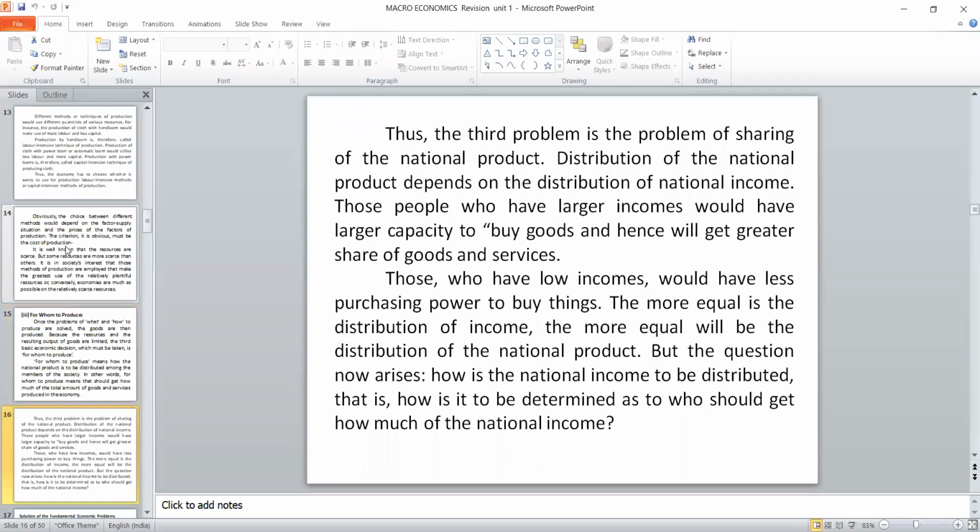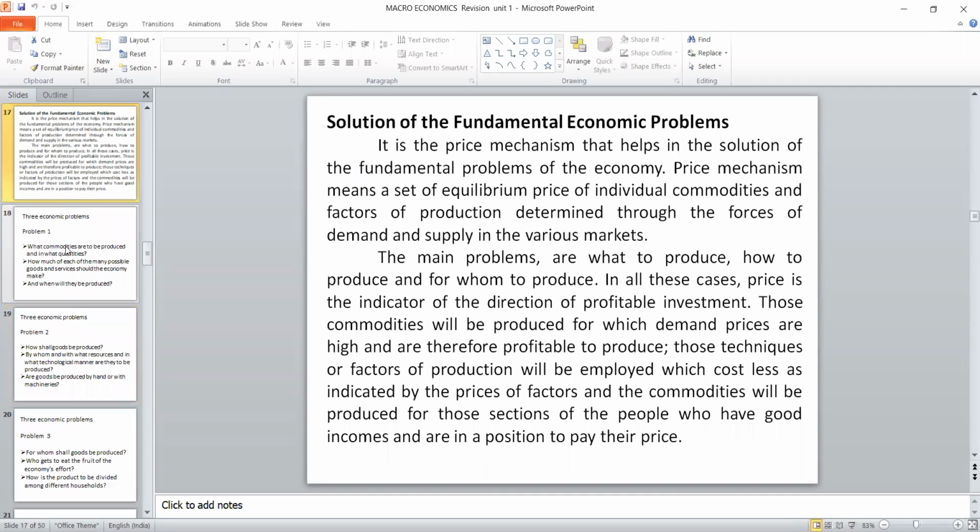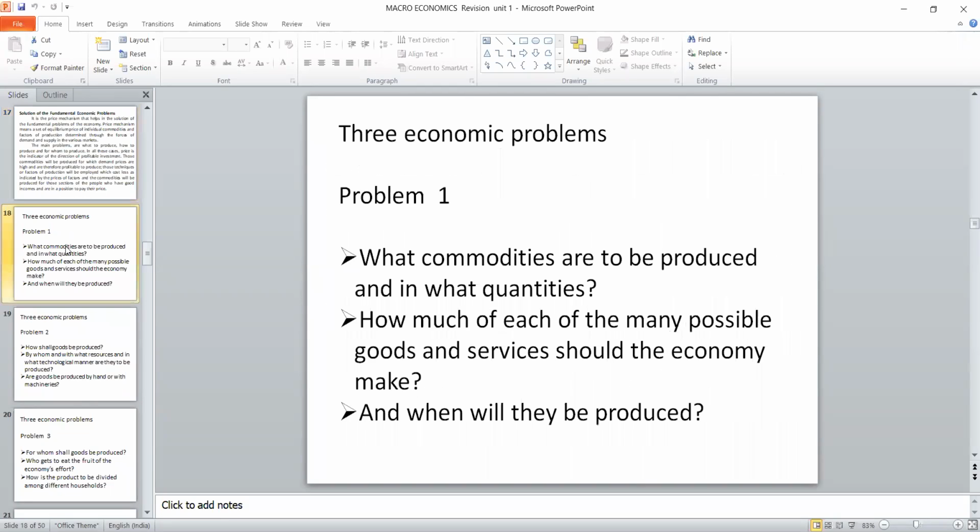The second problem is how to produce. And last one is for whom to produce. So in order to get a solution for these fundamental problems, we need the tools of macroeconomics. The very first one is, first we should decide what kind of social capability that we should have. For that, we have to analyze further about these three problems.